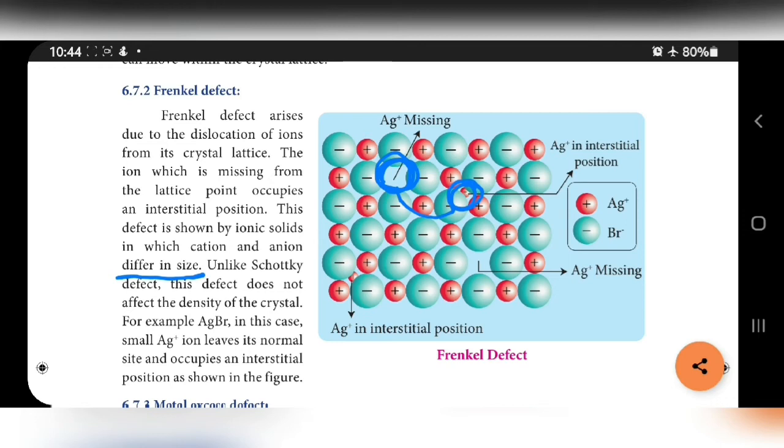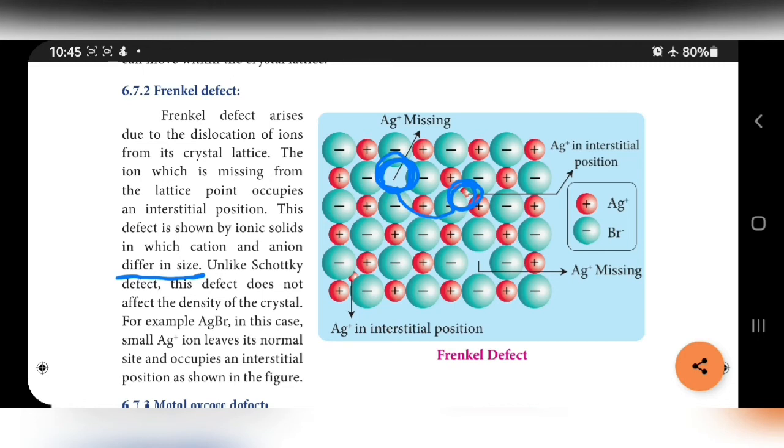Unlike Schottky defect, this defect does not affect the density of the crystal. Schottky defect affects the density, but Frenkel defect does not, because in Schottky defect atoms are missed, but here no ions are missing. Here only dislocation takes place. Instead of one place, it occupies another place. That's all. So density won't be affected.